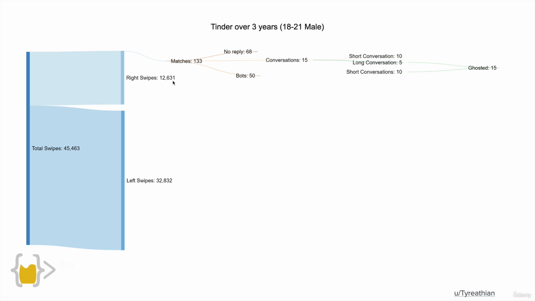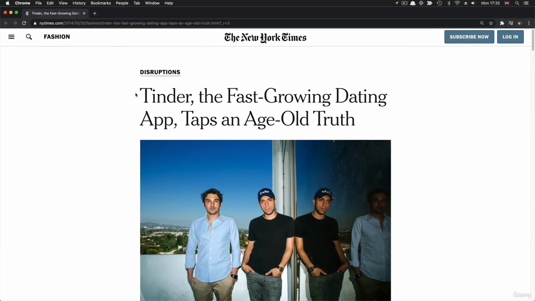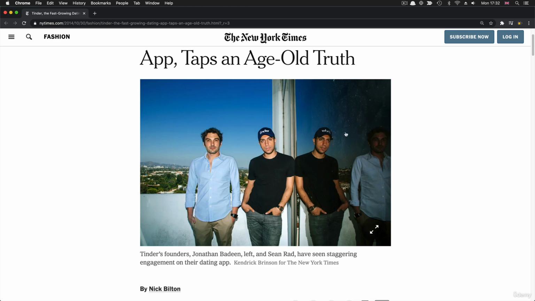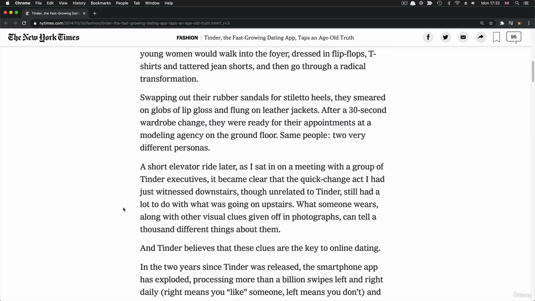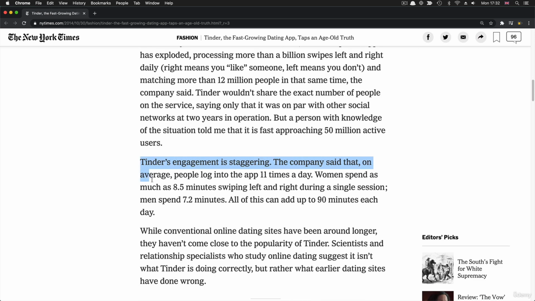All of this swiping means that they must have spent a lot of time inside the app as well. I looked around for Tinder stats that they give their investors to show how great their user engagement is and why they're worth how much they're worth. Back in 2014, the New York Times interviewed the company and they said that users log in about 11 times per day, and men spend around 7.2 minutes per session and women spend about 8.5 minutes per session, because we're a bit more picky, with a total average daily engagement time of around 90 minutes. That's 1.5 hours of swiping per day.